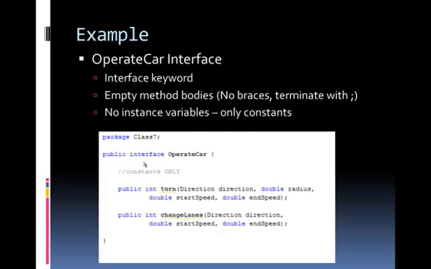Now an interface will have methods, but all the methods are empty. There are no braces, they terminate with a semicolon. For example, if you look at the turn method, public int turn will have all the signature of the methods, just like any other normal methods, but it ends with a semicolon. It does not have any body. There are no instance variables, only constants. So this is the outline of an interface.